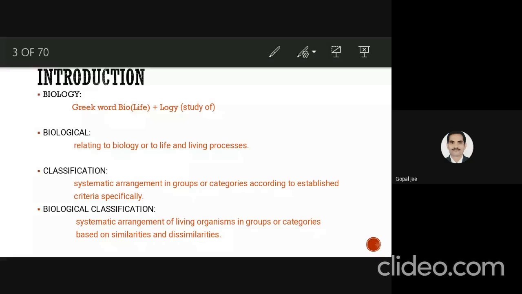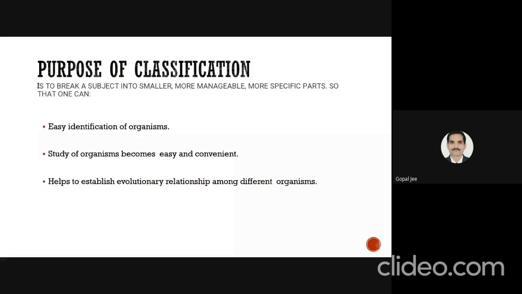The main purpose of biological classification or any classification system is breaking a subject into smaller, more manageable, more specific parts so that one can easily identify organisms.